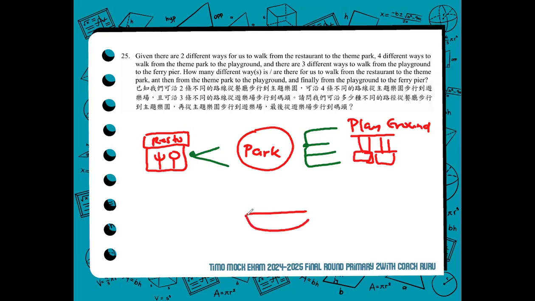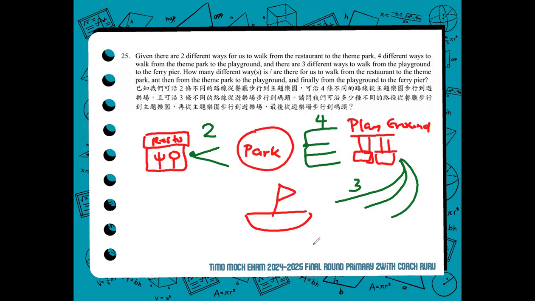So, like a boat ferry pier. So, how many ways? There are three different ways. One, two, three. So, two for here, four for here, and three for there. So, these are our options if we walk from resto to park to playground to the ferry pier.